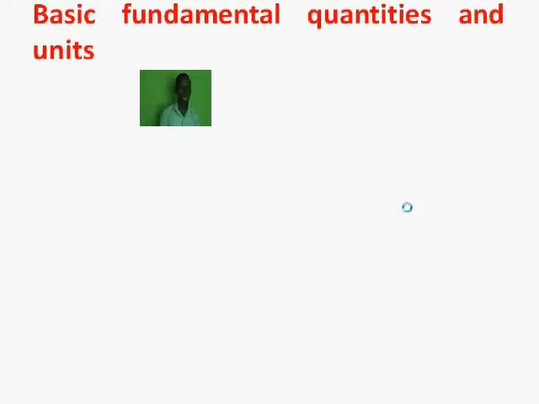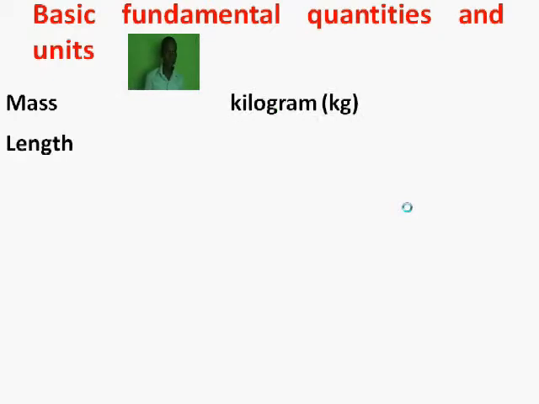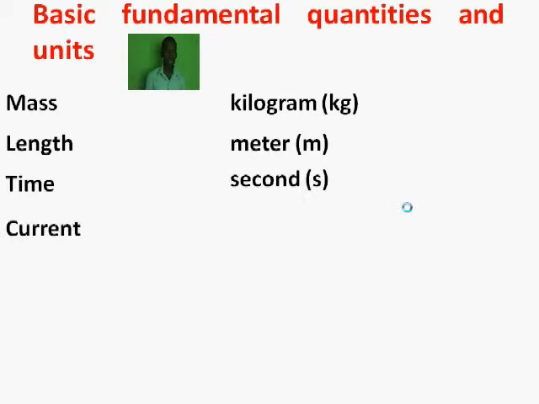Basic fundamental quantities. The basic fundamental quantities we'll discuss include mass. This is measured in kilogram. Length. This is measured in meter. Time, which we measure in second. Current, measured in ampere.